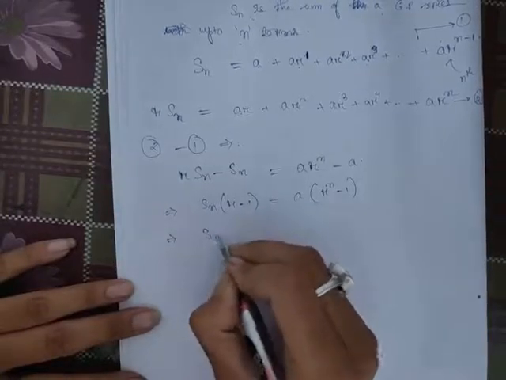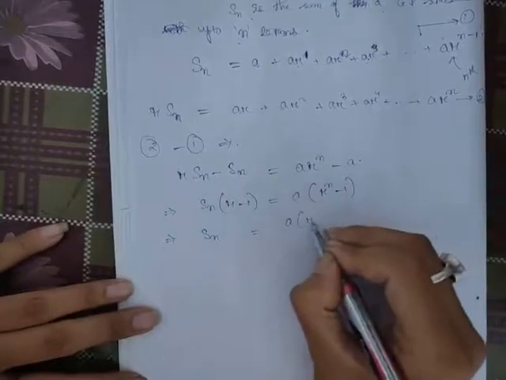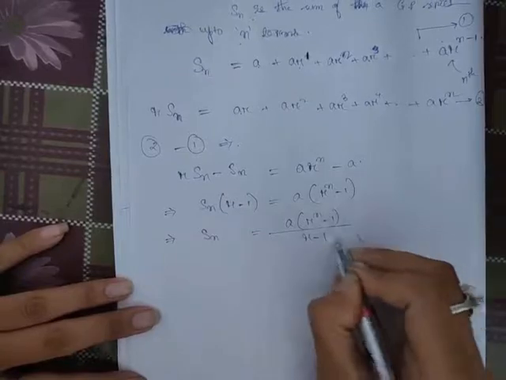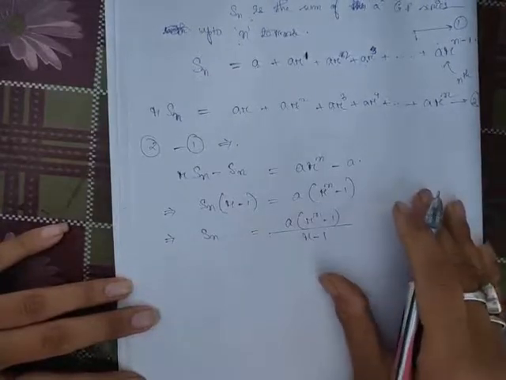So Sn will be A(Rn minus 1) divided by R minus 1.